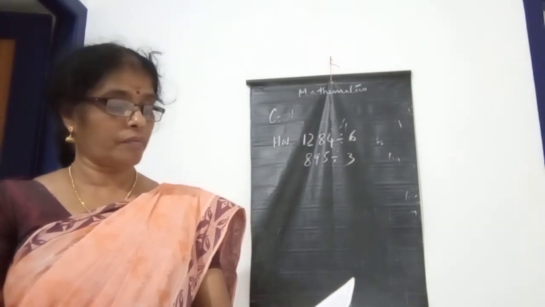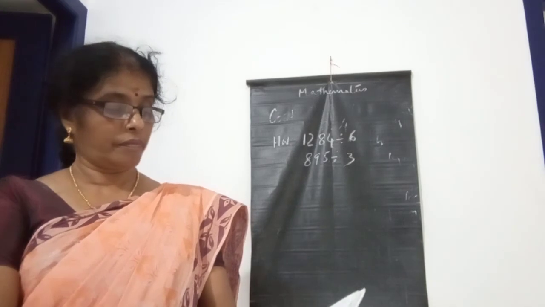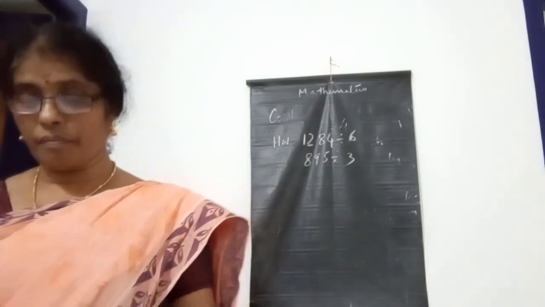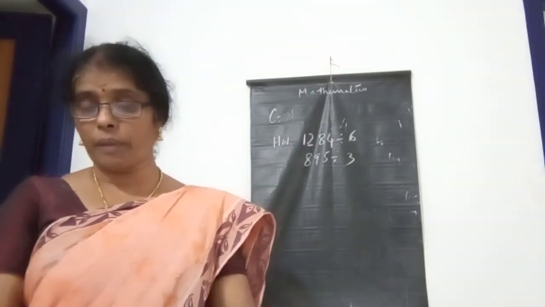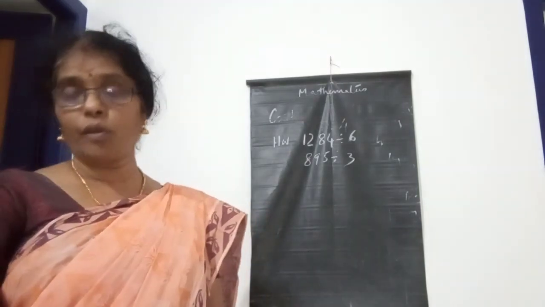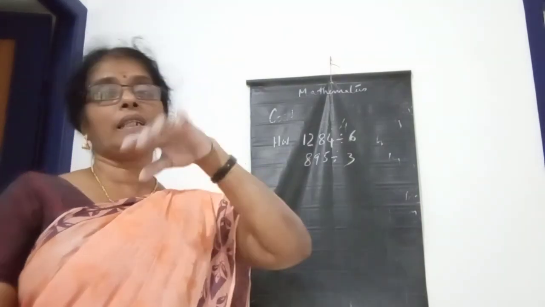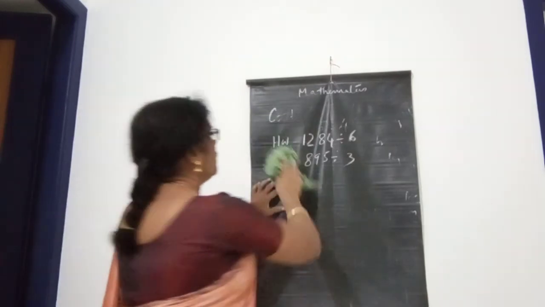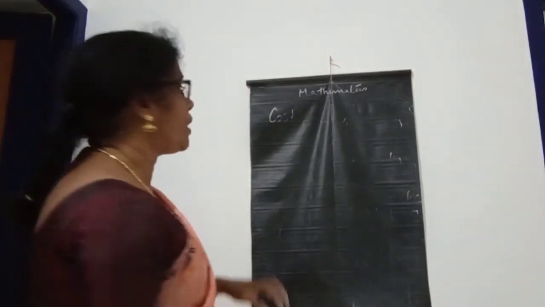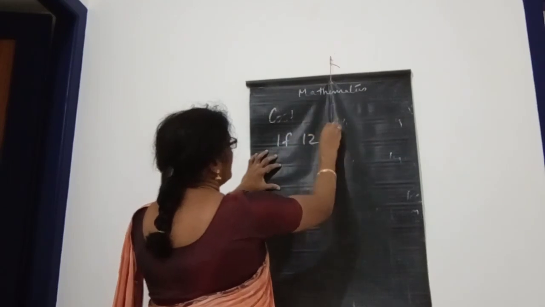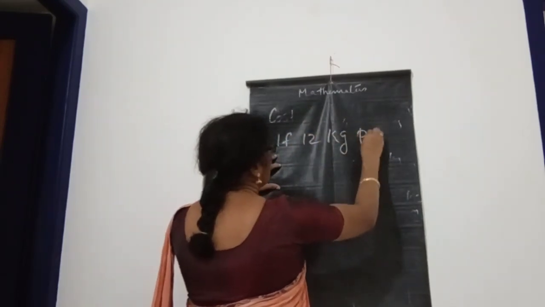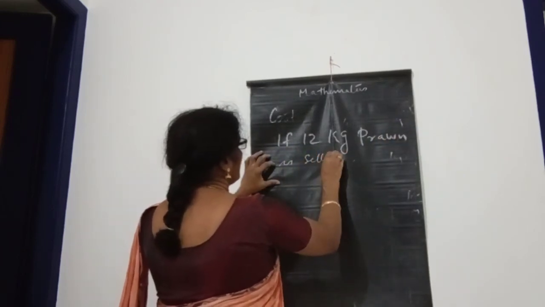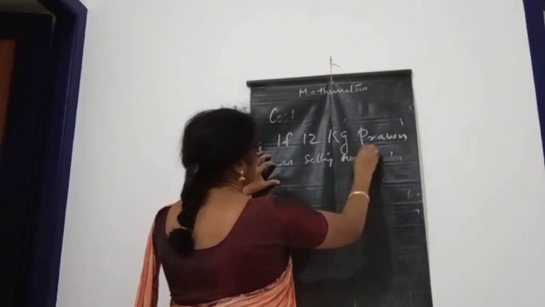Yes, okay children. Then one more question. Instead of 10 kilogram you can write 12 kilogram. If 12 kilogram prawn is sold, how much rupees will she get?